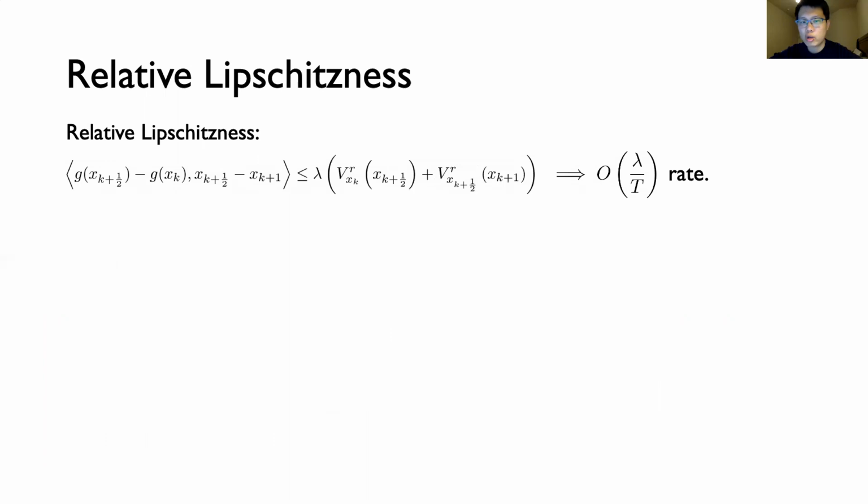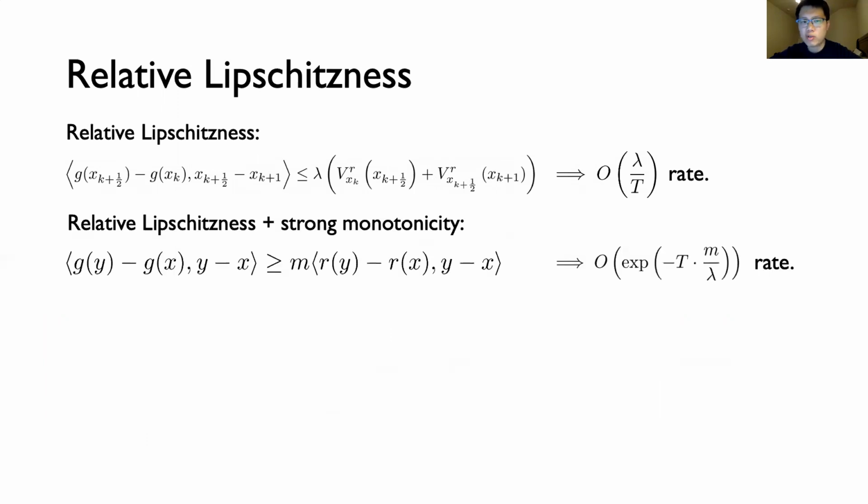So we'll first show that a straightforward adaptation of Nemirovski's mirror prox analysis shows that when operator G is lambda relatively Lipschitz in R, we obtain a lambda over T rate of convergence. So this just follows straight out of the mirror prox proof we saw earlier. And when G further satisfies both relative Lipschitzness and strong monotonicity, the rate of convergence improves exponentially to linear in the ratio lambda over m. So note that both of these rates match the earlier standard VI setup rates that we showed earlier.